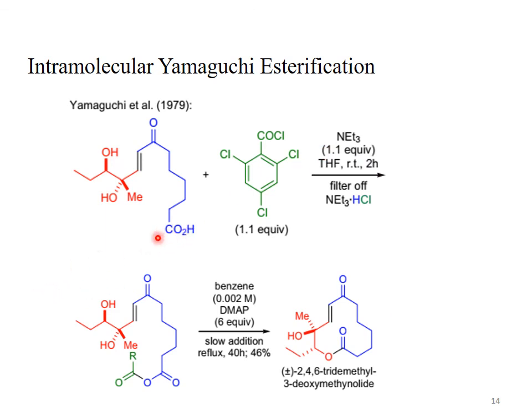The OH which is above the plane is not involved in the cyclization reaction. So the OH which is pointed toward the ester group, toward the carboxylic acid group, will be involved in cyclization and formation of the ester.